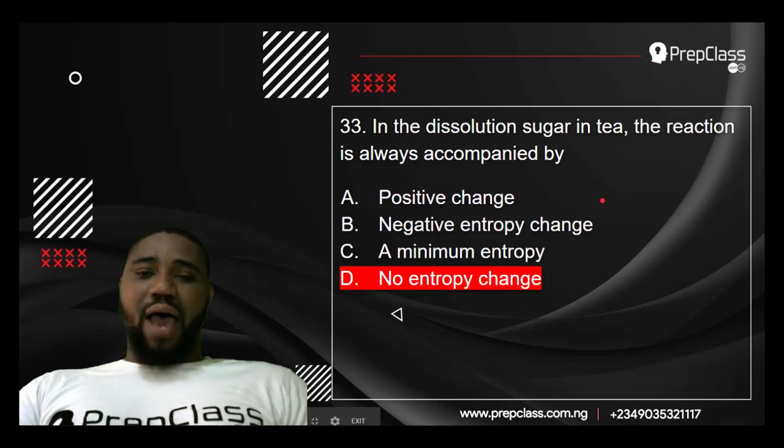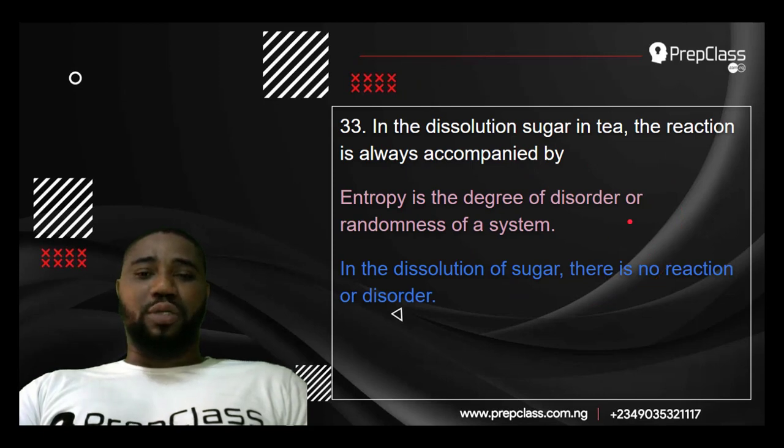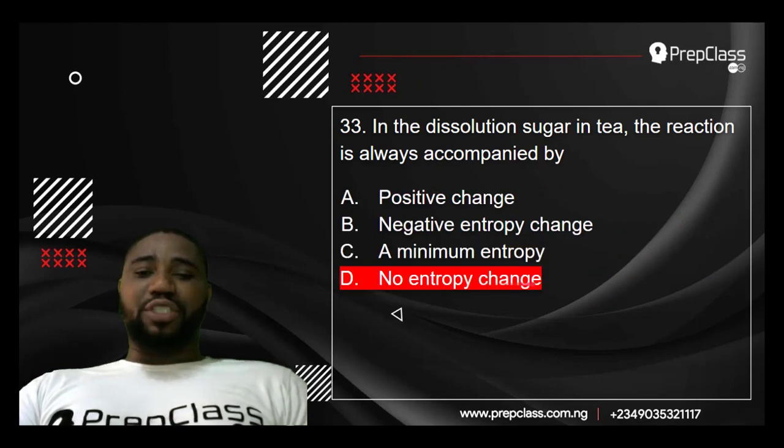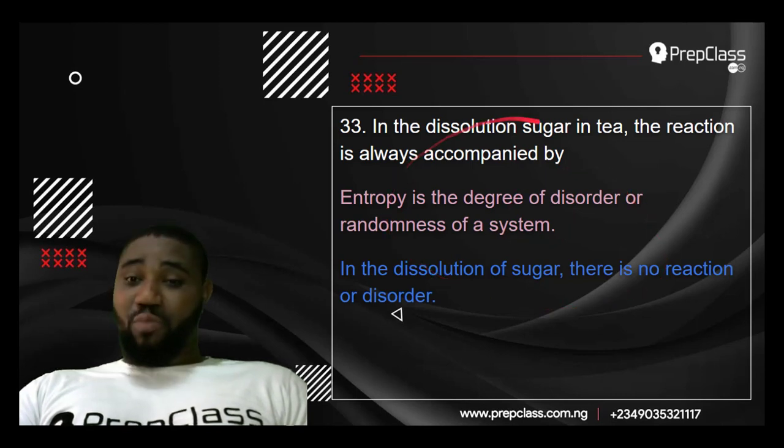Since the molecules will diffuse and spread around the sugar solution, if you go to no entropy change, there is still a form of disorder, because the molecules will diffuse and move randomly in solution.